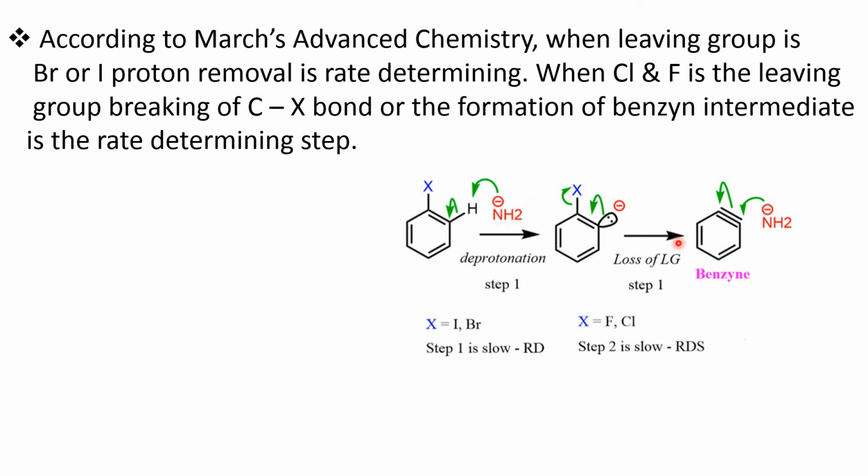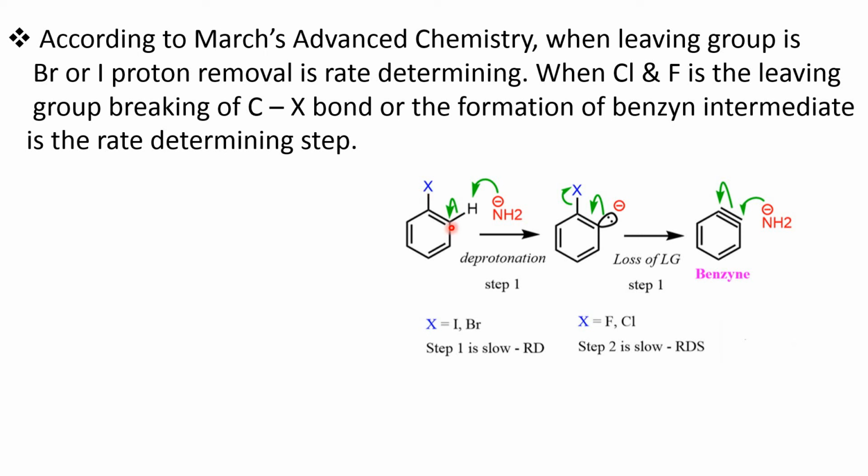Then the slowest step will be this one, where this strong carbon fluorine or carbon chlorine bond breaks and the benzyne intermediate is formed. So in the presence of fluorine and chlorine, this step cannot be the slowest step. This step will be the slowest step. But if X is bromine or iodine, where the electronegativity is less, the inductive effect, minus I effect, is less.